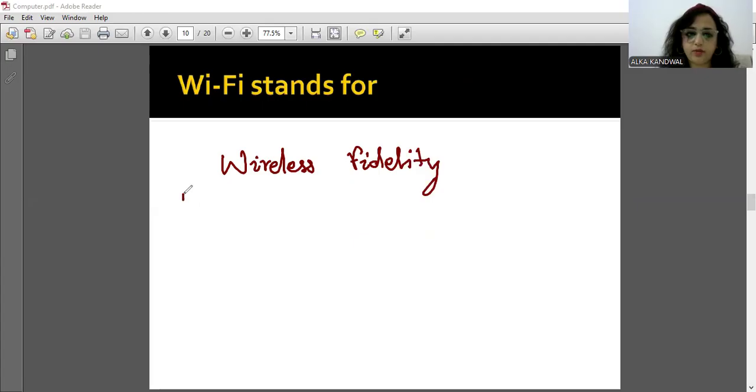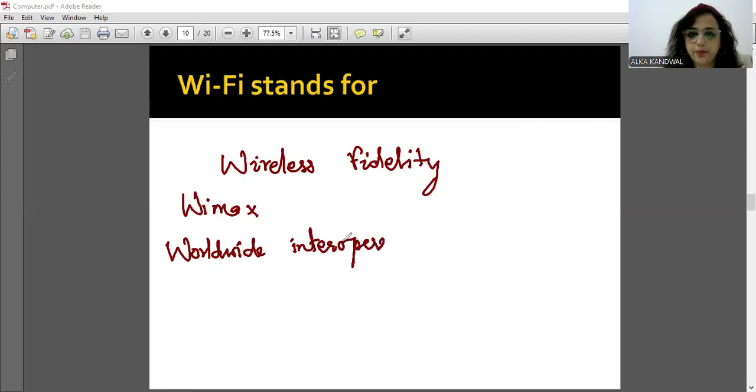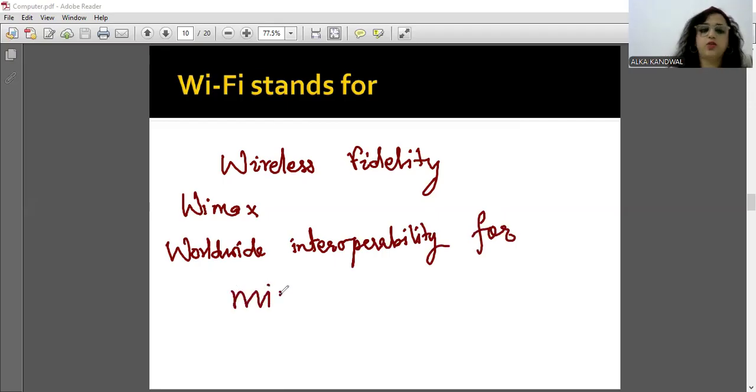और फिर एक और टर्म आता है WiMAX, worldwide. Just write it down, okay? Worldwide interoperability for microwave access. Okay, microwave access.